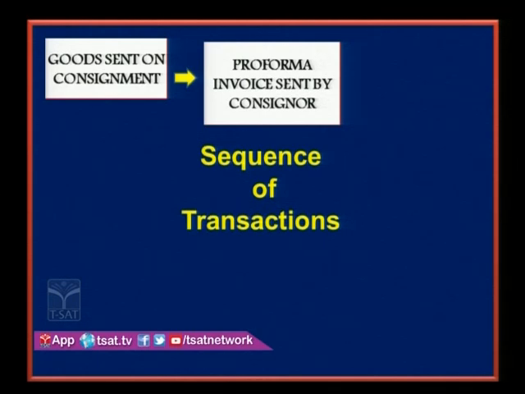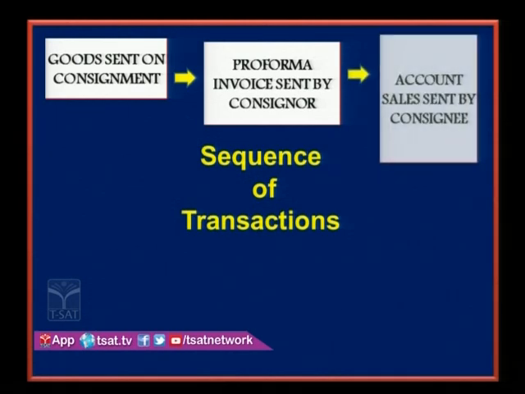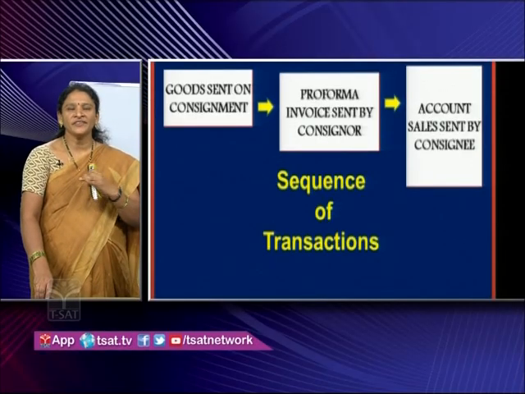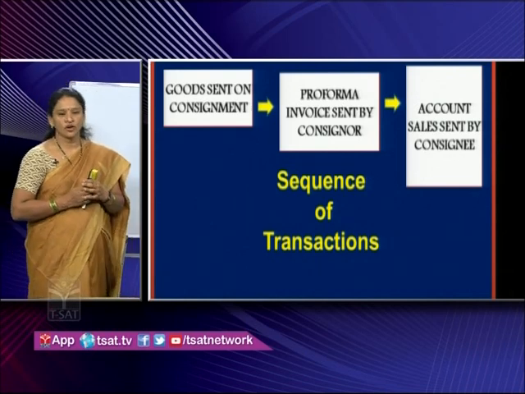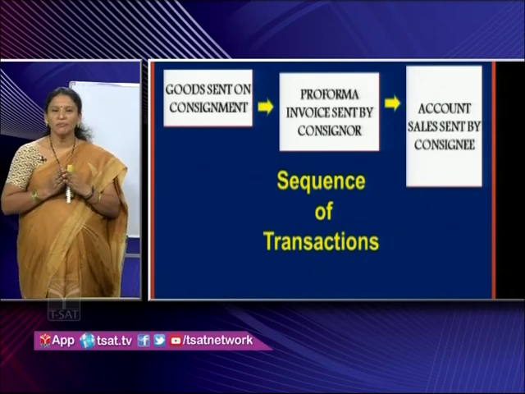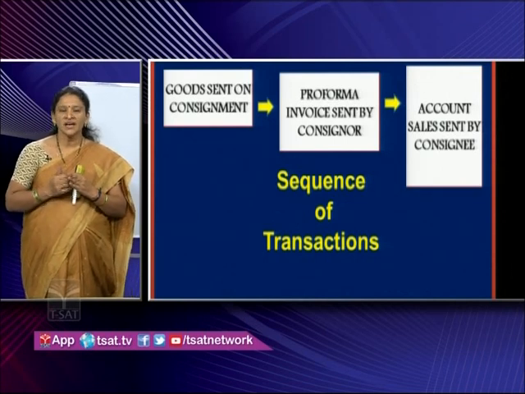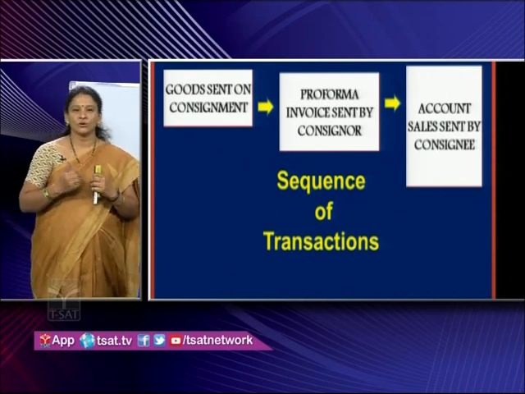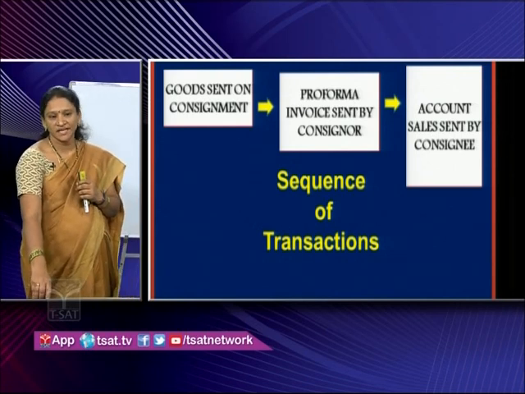We are clear that in the pro forma invoice 4 things need to be mentioned. What are they? Name of the consignor, date on which the consignment is sent, details of the consignee, and also the details of the goods sent. And the next important statement is account sales. Account sales is prepared by the consignee. He will incorporate the expenses met by him, the commission he needs to receive, and if any loss has been incurred, all those things in account sales.